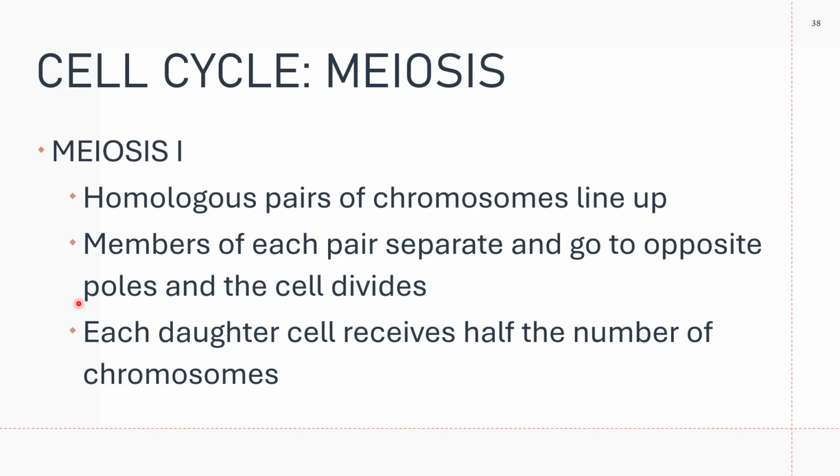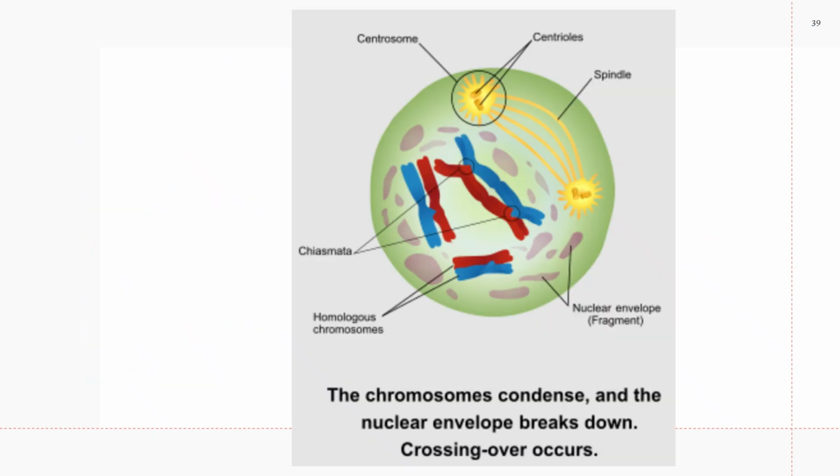The amount of DNA is not half, so it is not yet haploid. Crossing over occurs in meiosis 1.